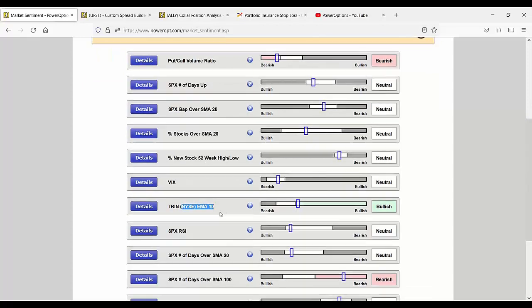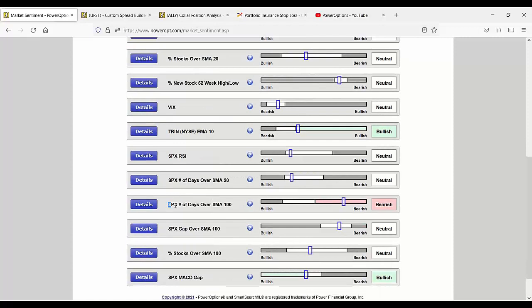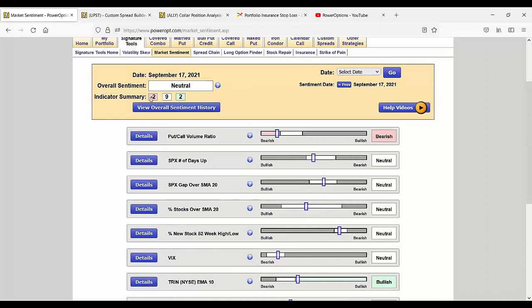VIX price, the TRIN, is actually still bullish, the EMA 10 on the NYSE. The number of days that the SPX over the 100-day moving average is bearish as well. And the MACD gap is actually bullish. Why is that? Well, it's because it's been declining. And so the lower side gap is pointing to more of a bullish indicator. So we have 2 bearish indicators, 2 bullish indicators, and 9 neutral right now.